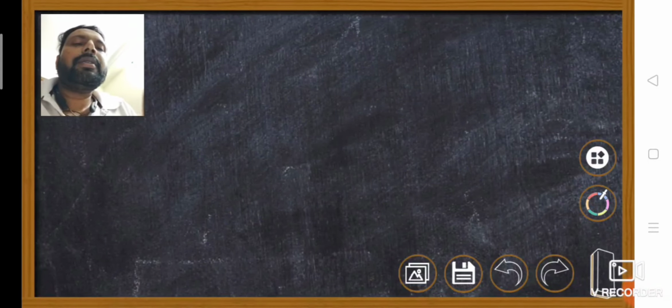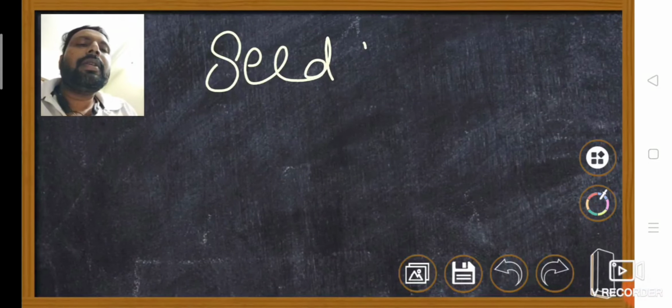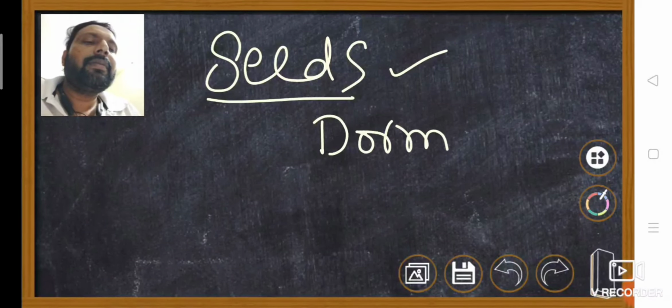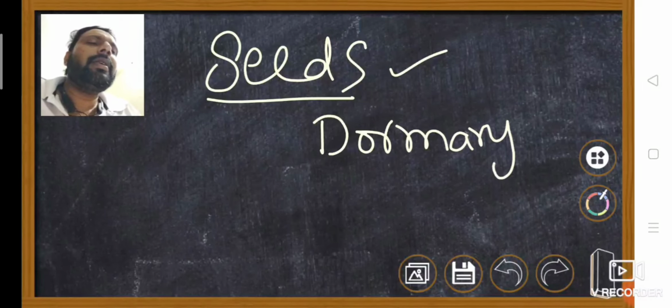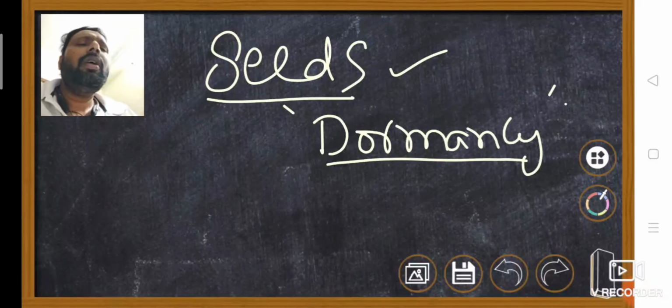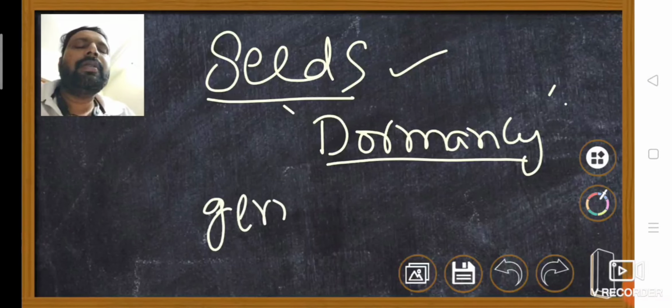Then you go for seeds. The ovule developed into seeds. Generally, the seeds take a period of dormancy. The dormancy period is different from species to species. When water is available, for pollination and fertilization, water is not required. So when favorable conditions are available, the seeds can germinate. This is the point.